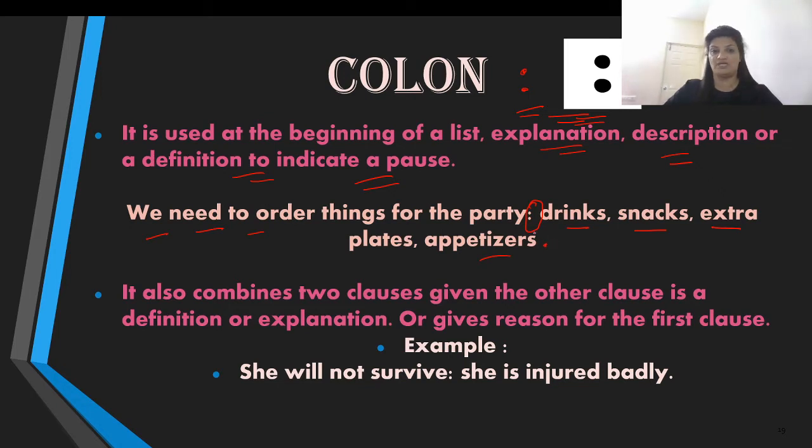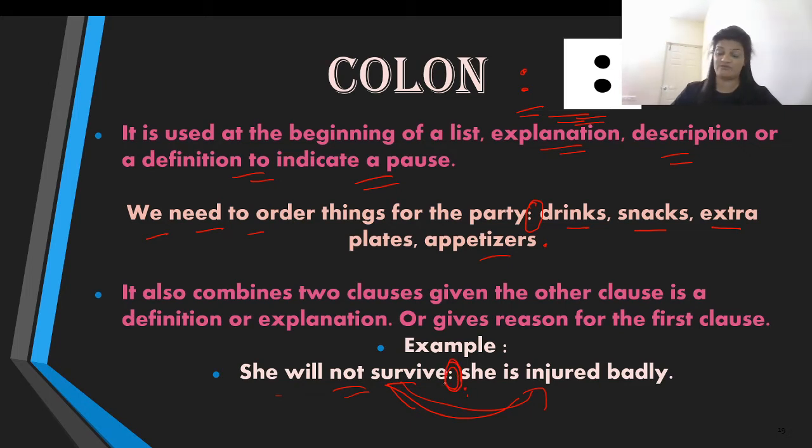That is a period. So when you are introducing a list or giving an explanation, or giving the reason why something has happened, when it is relevant to the main clause, the first clause, in one complete statement like this: She will not survive. Why? Because she is injured badly. So this is the reason that she will not survive. And to give that explanation, we can use a colon.